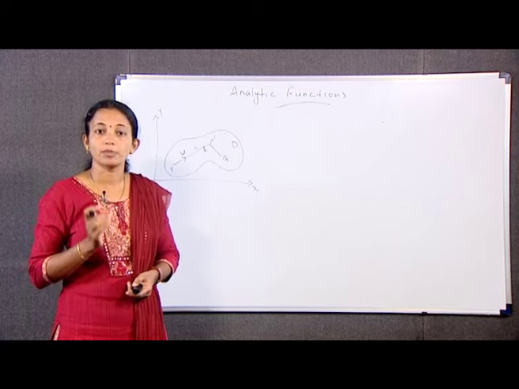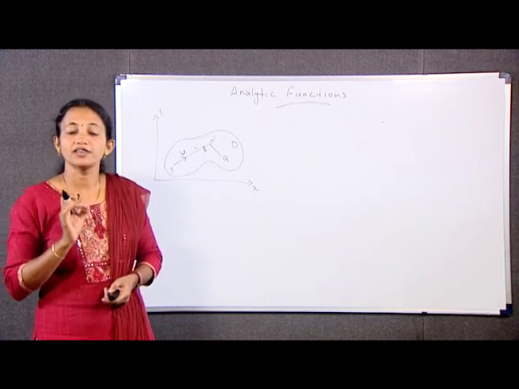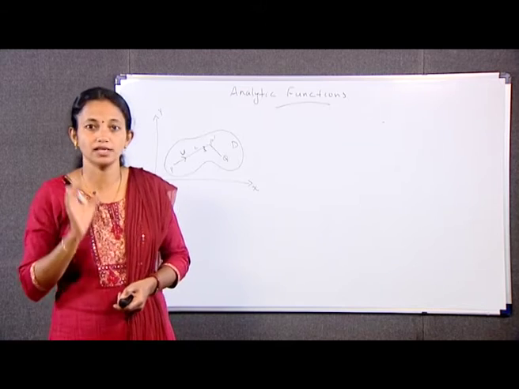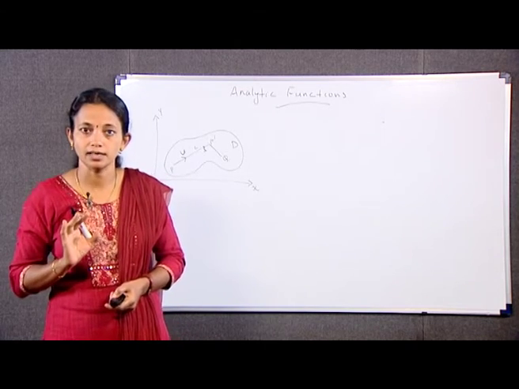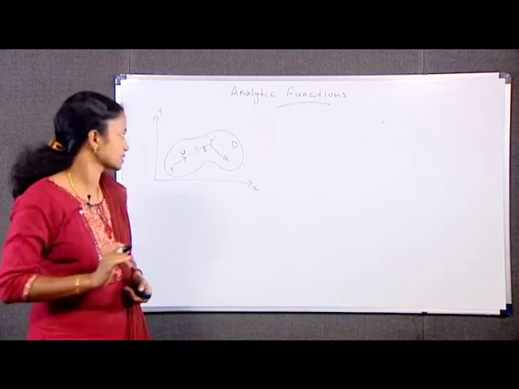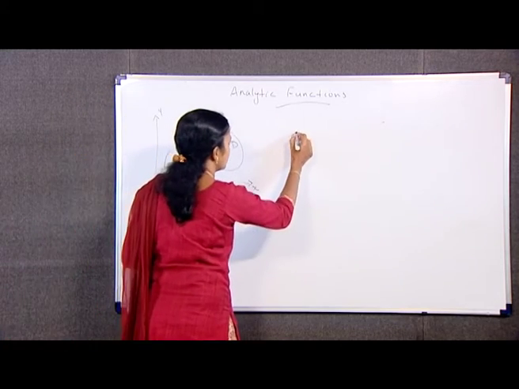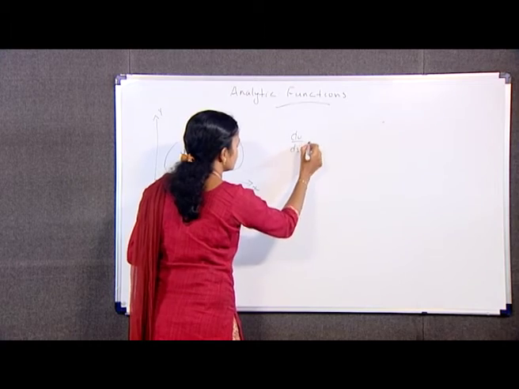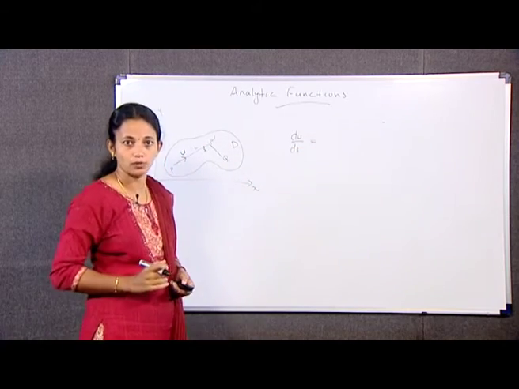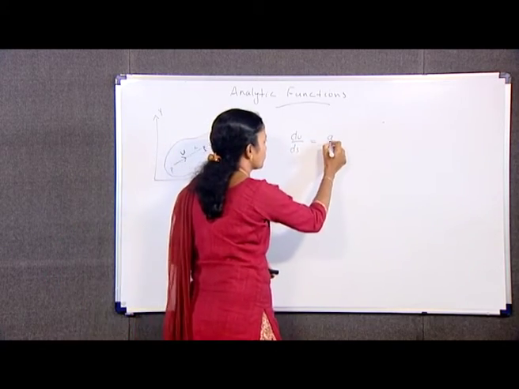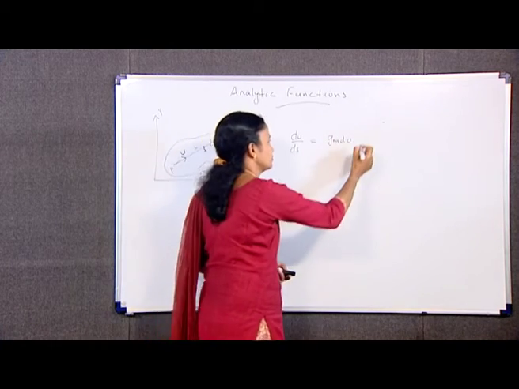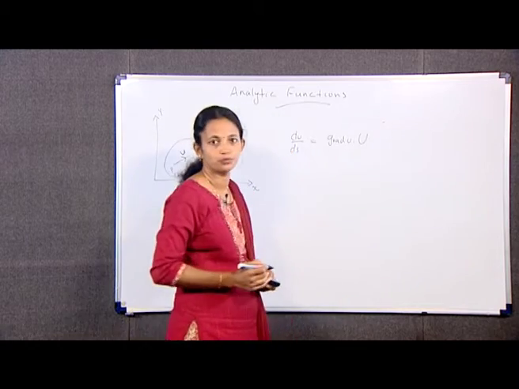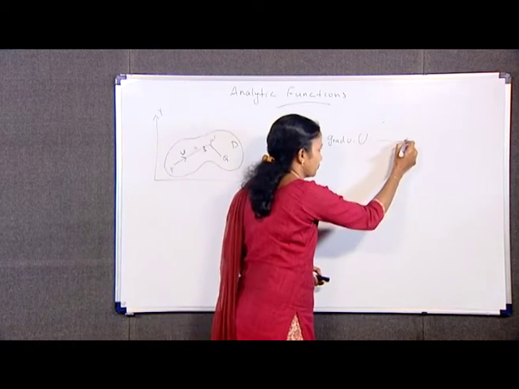We know from calculus that the directional derivative du by ds can be written as the dot product: du by ds is equal to grad u dot U, where U is our unit vector. Mark it as equation number 5.